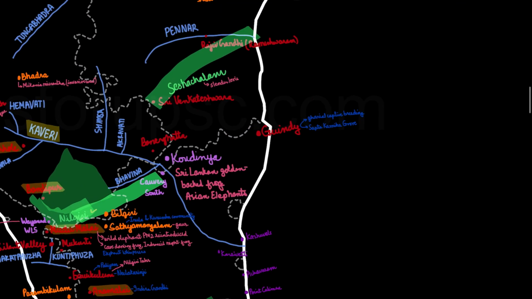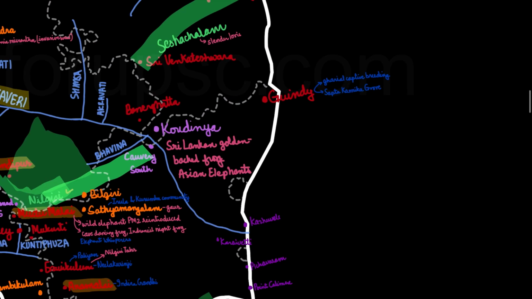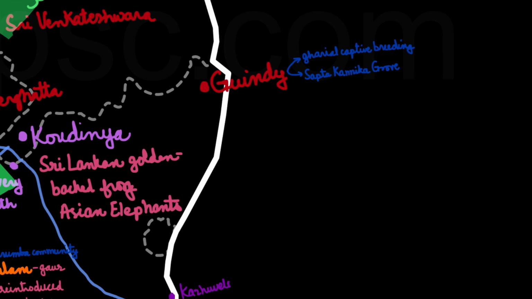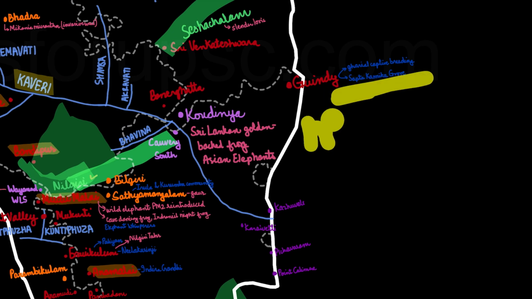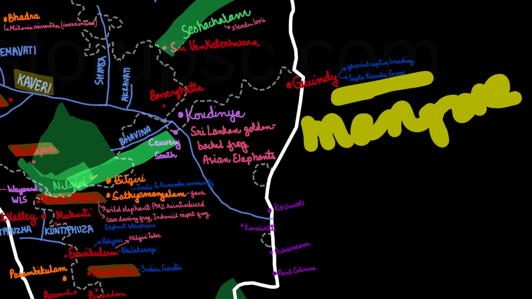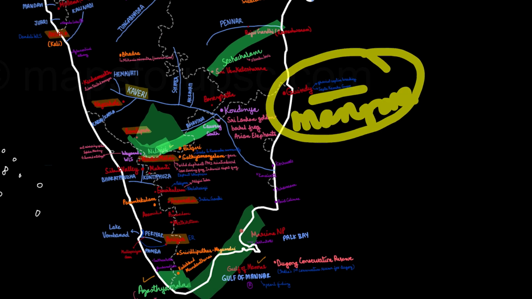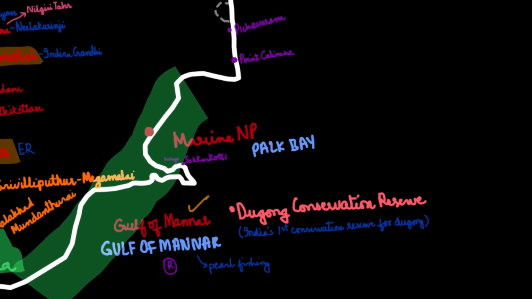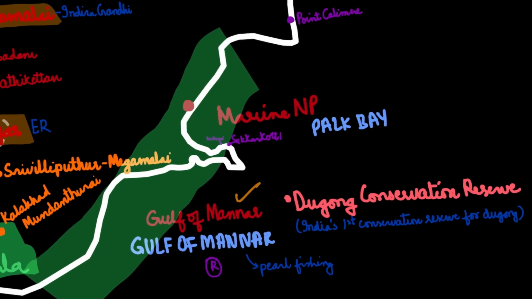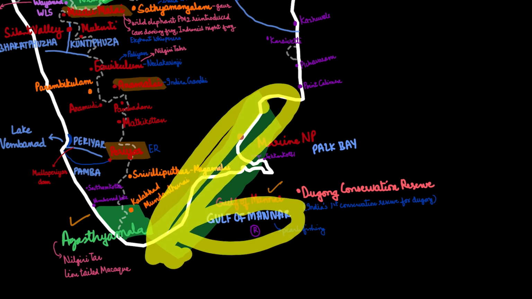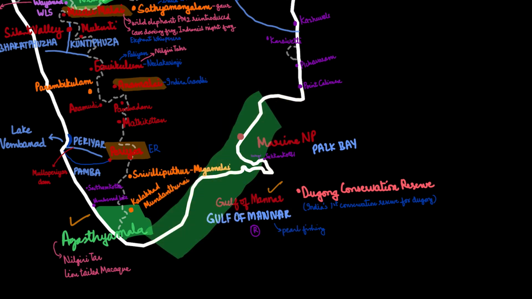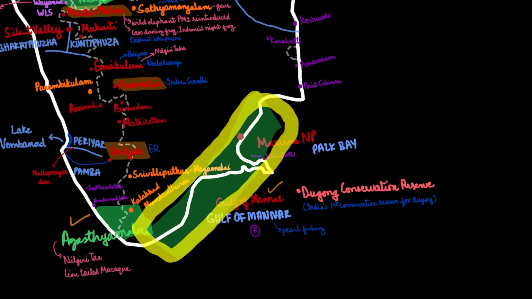The Guindy National Park is very known for the gharial captive breeding and the Saptakanika Grove. So mangroves are found over here, and the gharial captive breeding. So this was the Guindy National Park. And the Marine National Park lies near the Palk Bay. So this is Palk Bay, this is Gulf of Mannar. This whole area is the Gulf of Mannar Biosphere Reserve.